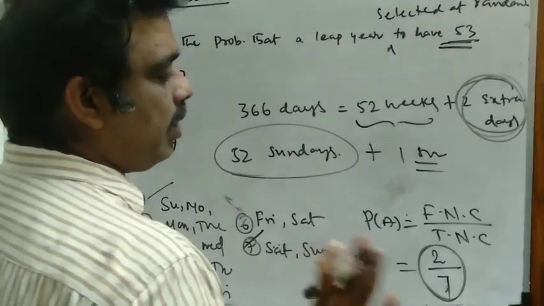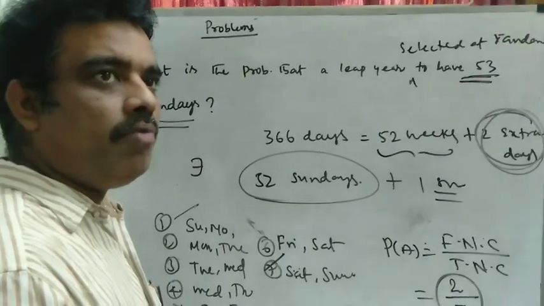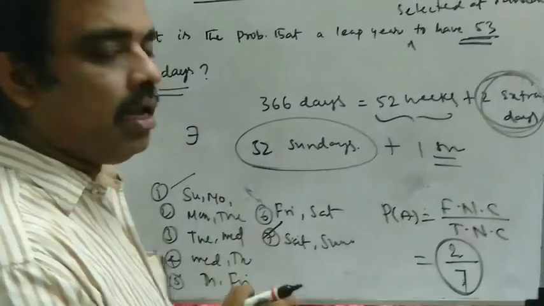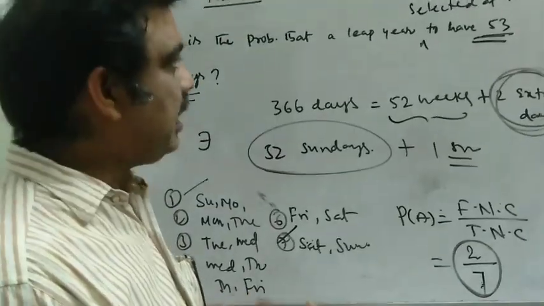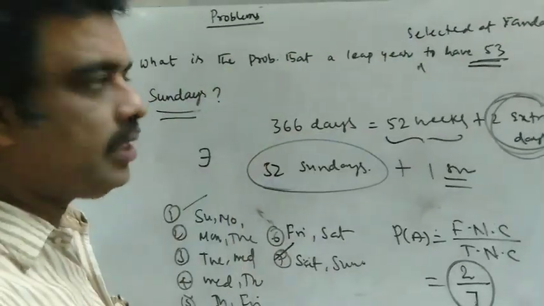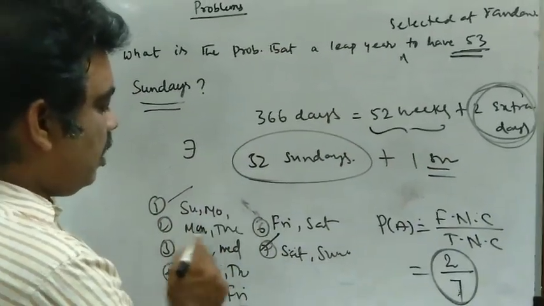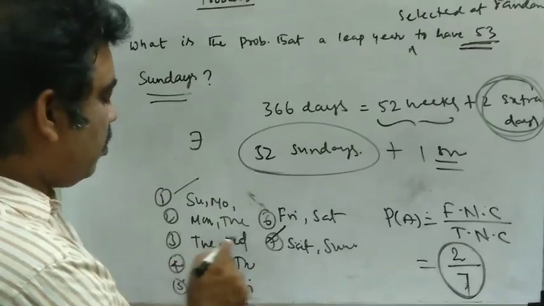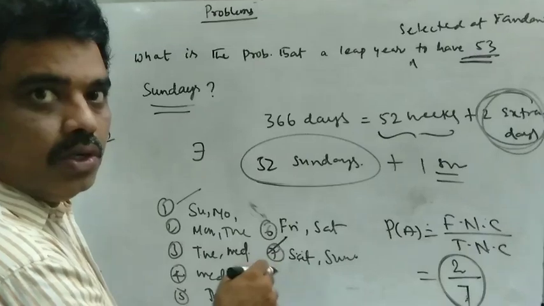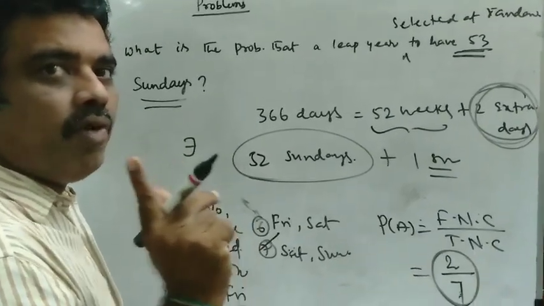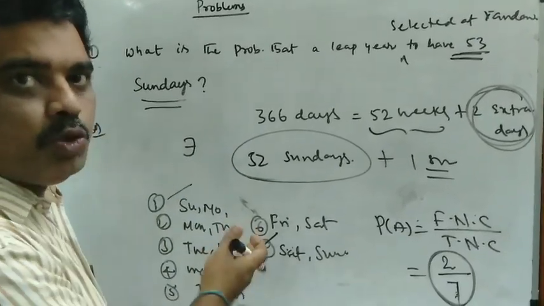Here we use the formula m by n for finding the probability, when the events are mutually exclusive, equally likely and exhaustive outcomes. Here all are satisfied. The events are mutually exclusive because if Sunday, Monday comes, the other pairs cannot happen at the same time. That means all the 7 events are mutually exclusive, mutually disjoint.